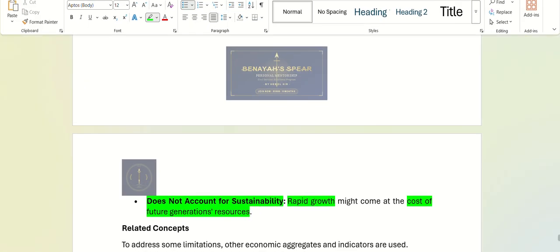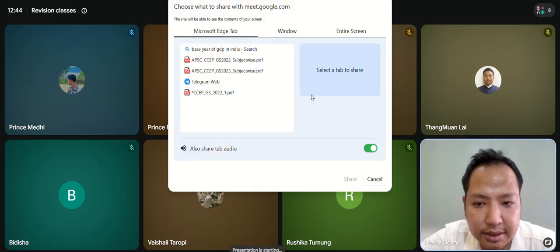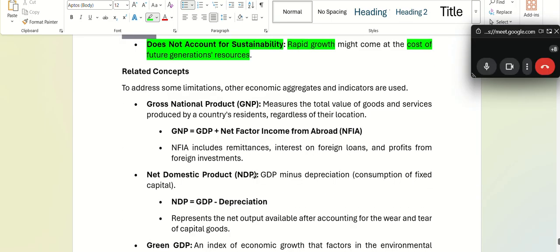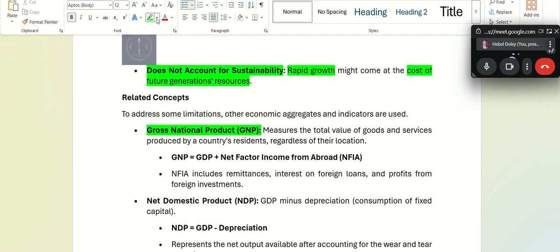Understanding? Now, key concepts that you have to remember with GDP. This is my final topic for today. Related concepts: gross national product, GNP. Now, we know GDP has problems in understanding the growth of the country. GDP is just a number, I've been telling you. It does not show any other things. So due to some limitations, other economic aggregates or indicators are used. Similarly, gross national product is also an indicator of economic growth in a country.